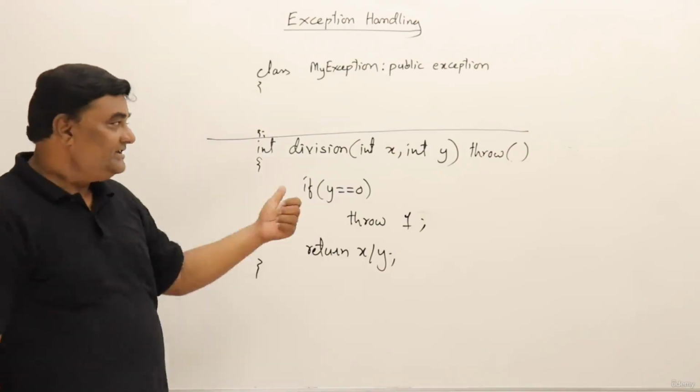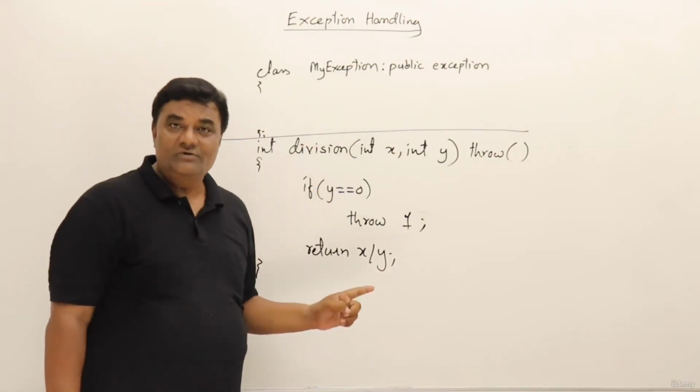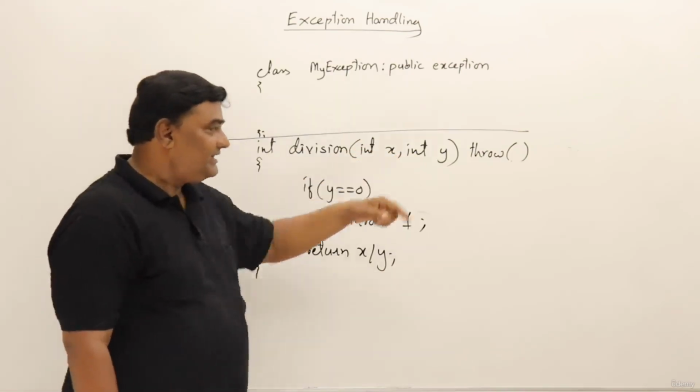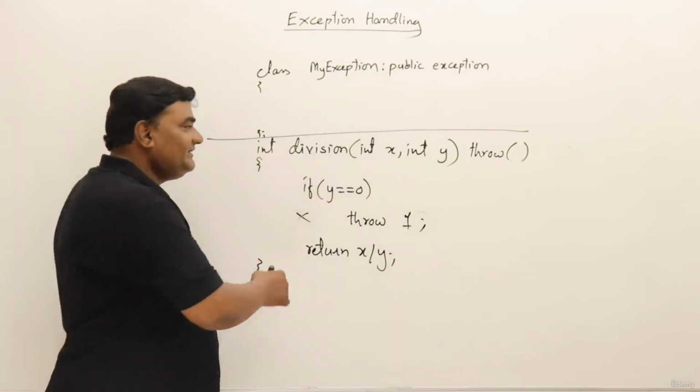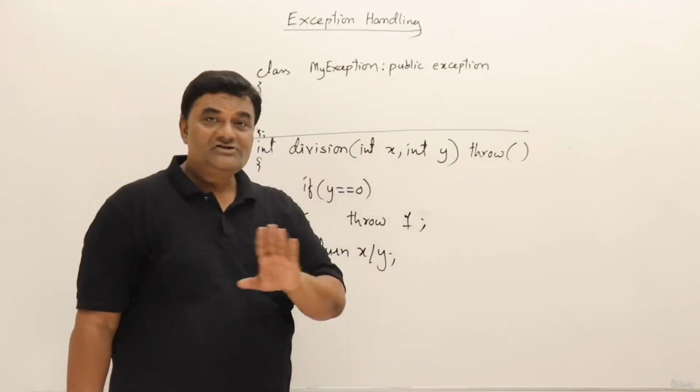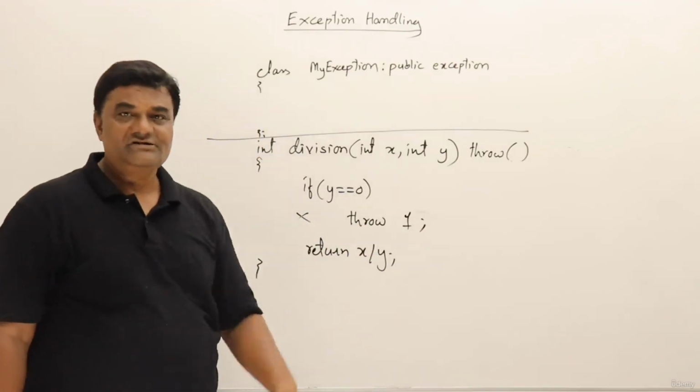That is the meaning. Clearly here it is throwing some exception, so you can use that one only if the function is not throwing any exception. If it is empty, it means the function doesn't throw any exception.